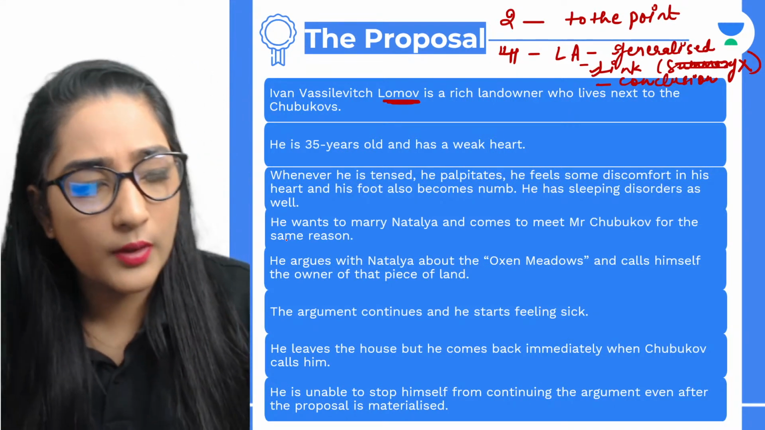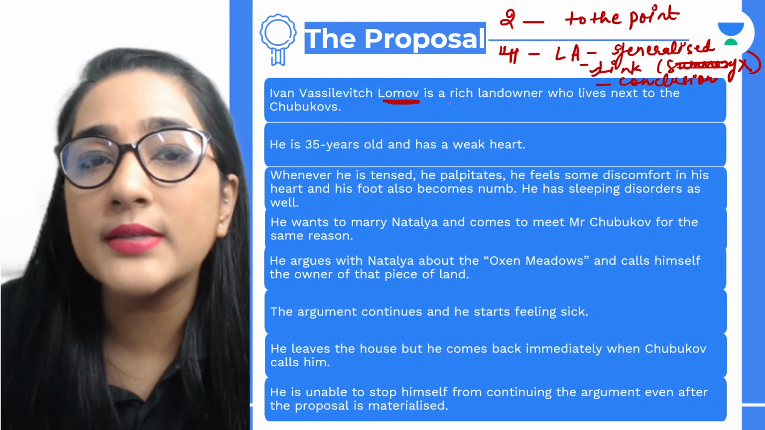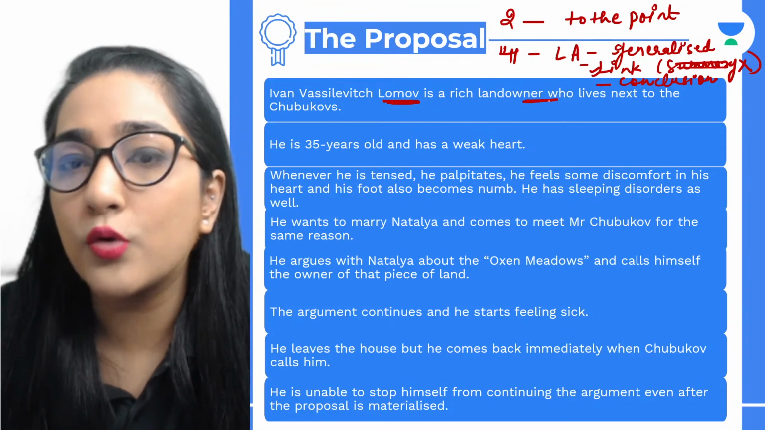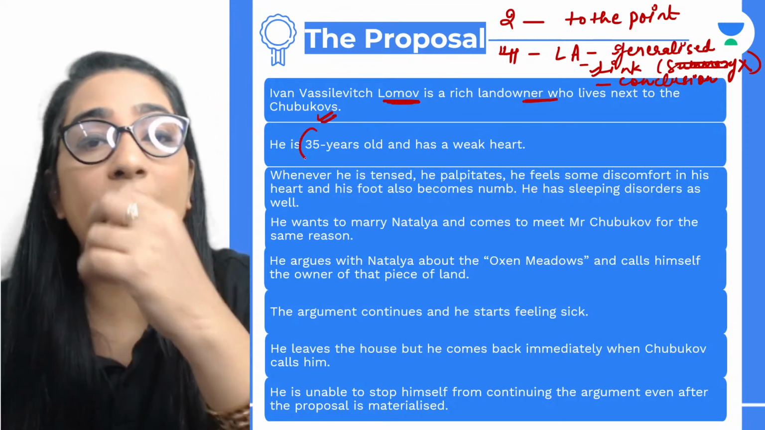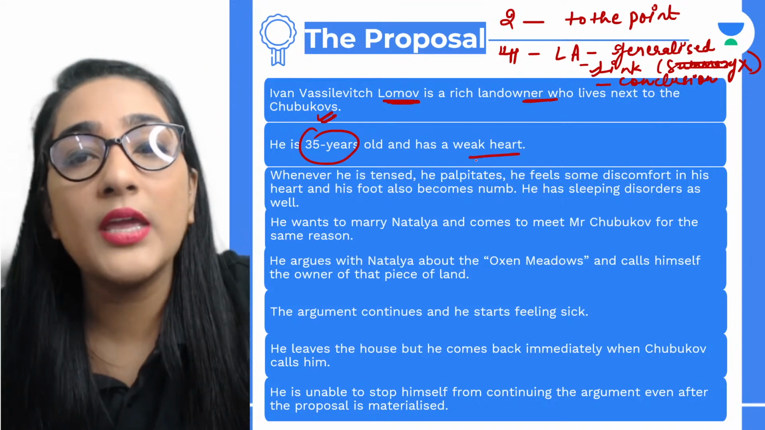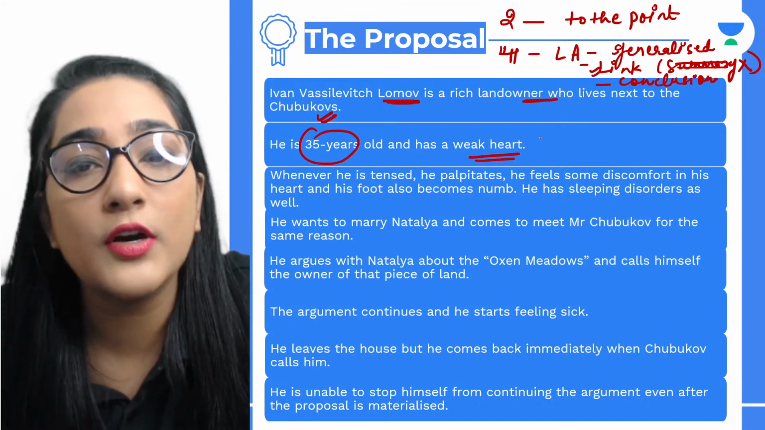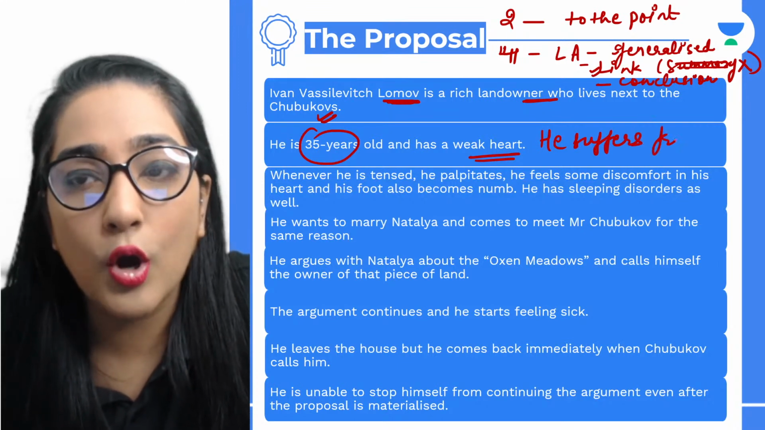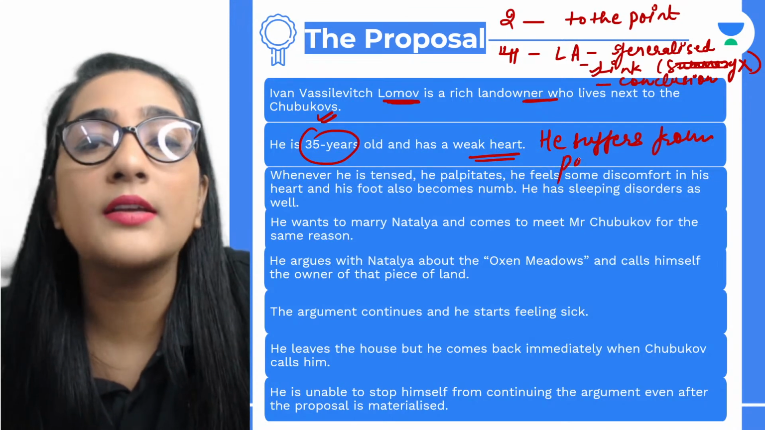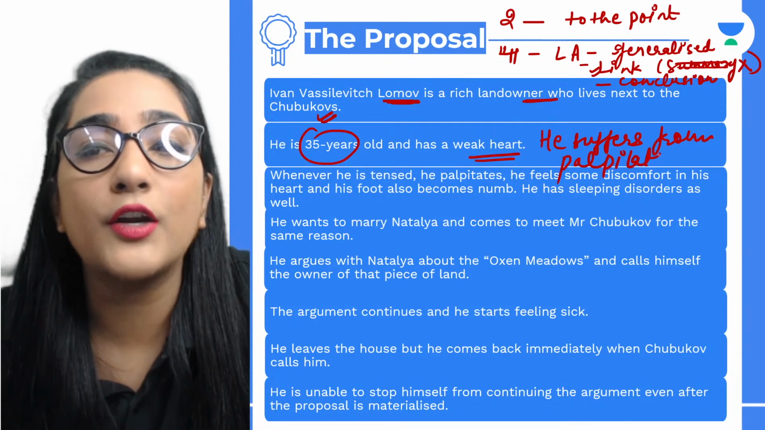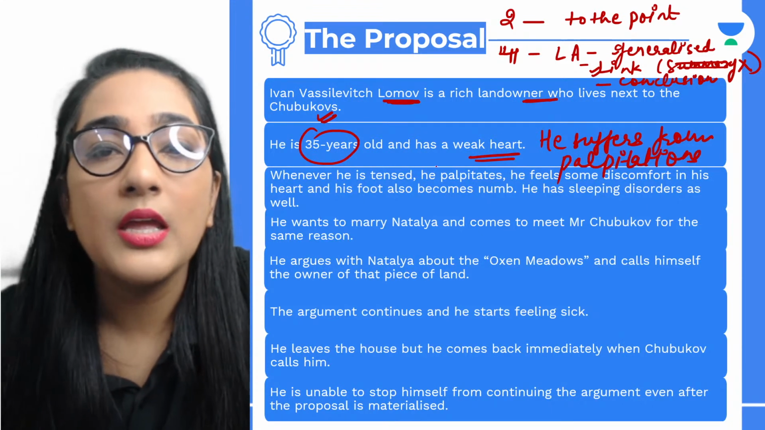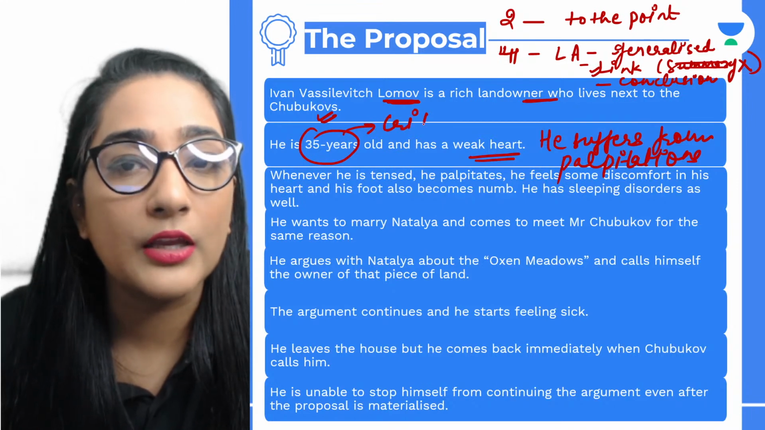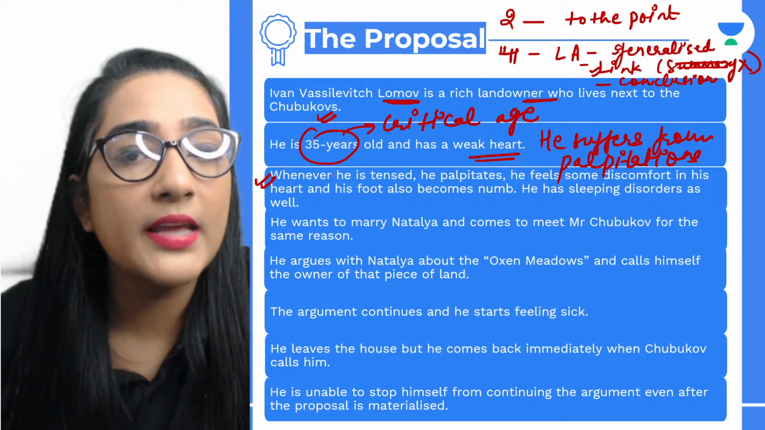Okay. So everybody, we see that Lomov is a rich landowner who lives next to the Chubukovs, and he is 35 years old and has a weak heart. Okay, his heart, he suffers from what? He suffers from palpitations. All right, and he regarded his 35 years as that of a critical age. All right, this is what he regarded it. So whenever he is tensed, he palpitates.